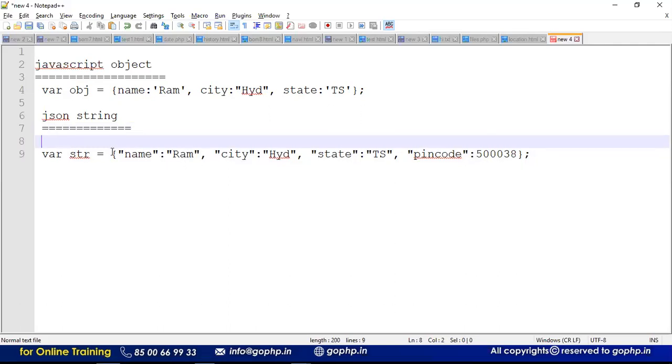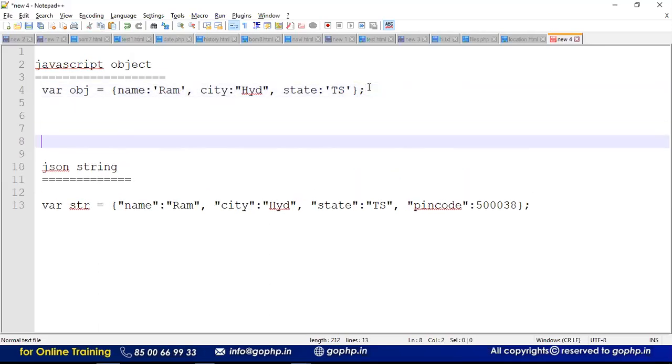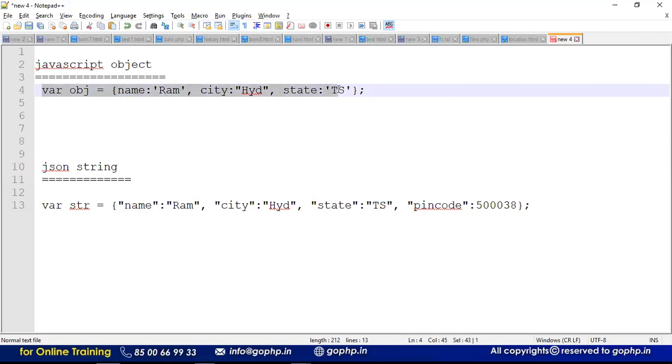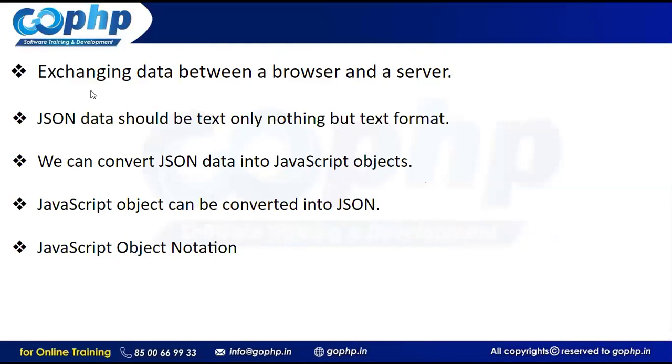If you want to send this JavaScript object to PHP, can I send it directly? Impossible, guys. You cannot send this object directly to .NET, PHP or Python. We cannot send it. First of all, if you want to send it, the object should be converted into a JSON string, right? We have the slide, guys. Can you see the third point here? We can convert JSON data into a JavaScript object. JavaScript objects can be converted into JSON, guys. Can you see what exactly the point is?